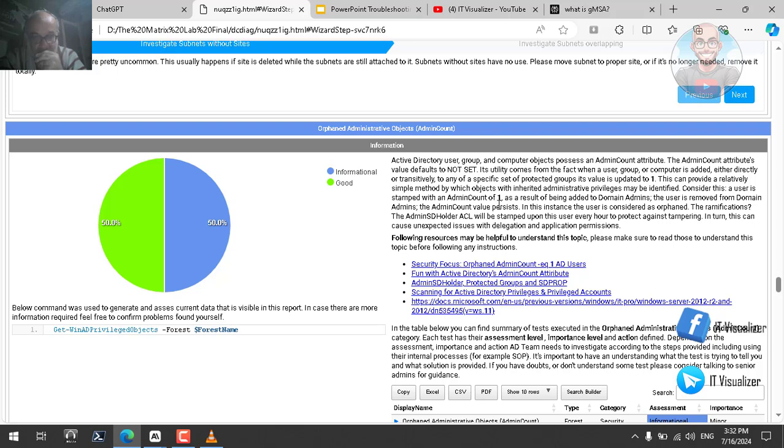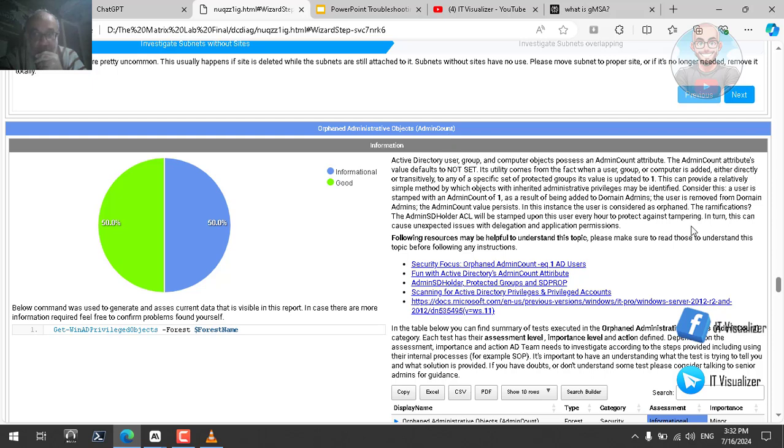If there is a user that has admin count of 1 and is not a member of a privileged group, this should be rectified. This should be changed from 1 to 0 or not set. In this instance, the user is considered an orphan. So if I find a user with admin count 1 and he is not a member of a protected or privileged admin group, then this should be rectified.